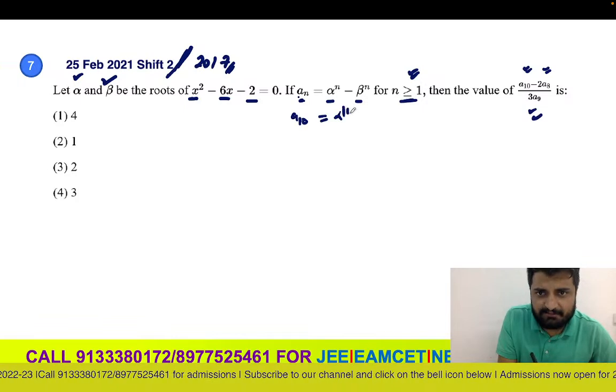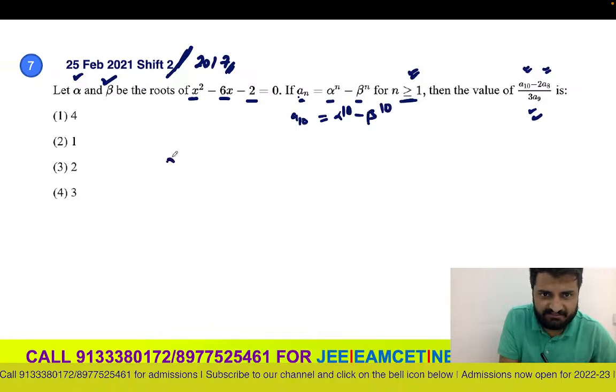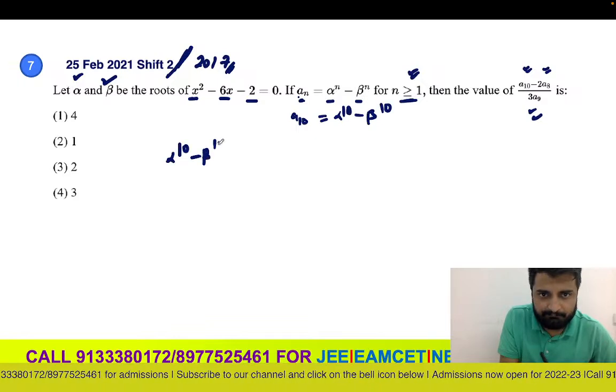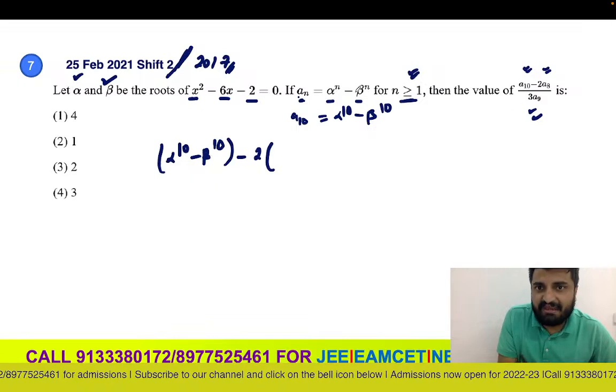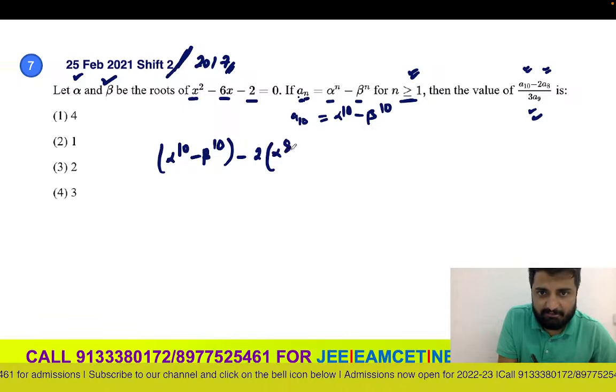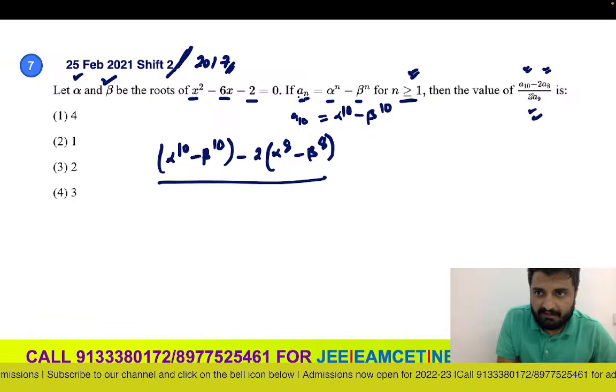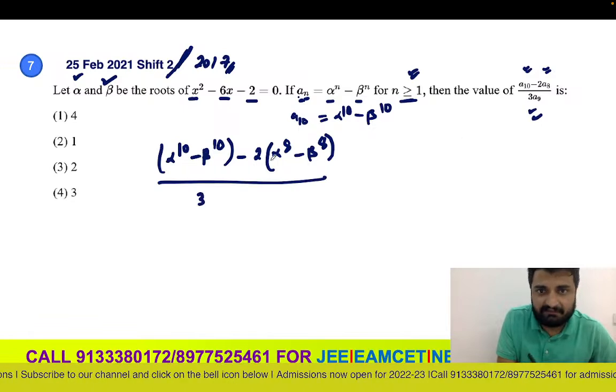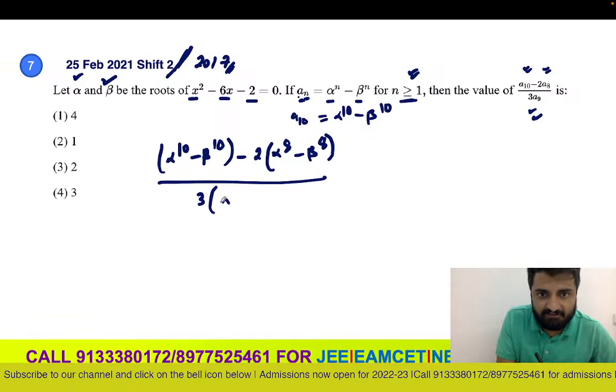So what is a10 basically? That is nothing but alpha power 10 minus beta power 10. So let us write that. Alpha power 10 minus beta power 10, minus 2 times a8. a8 means instead of n you have to substitute 8, so you'll get alpha power 8 minus beta power 8. And 3 times a9, which means alpha power 9 minus beta power 9.